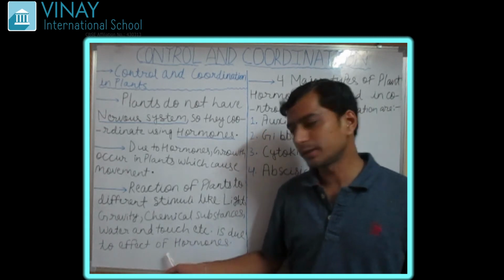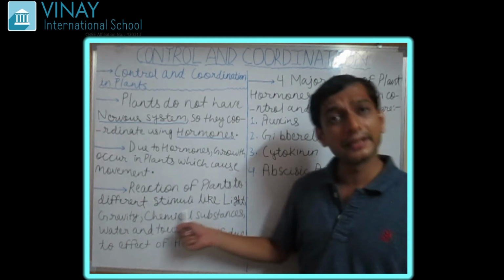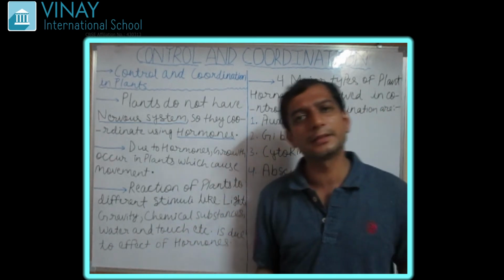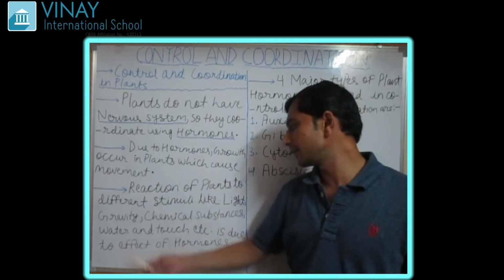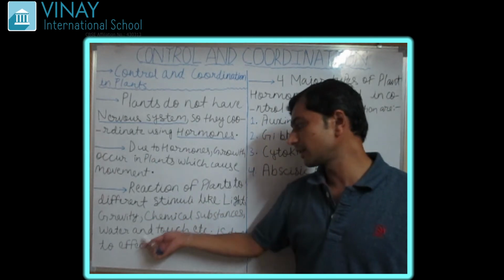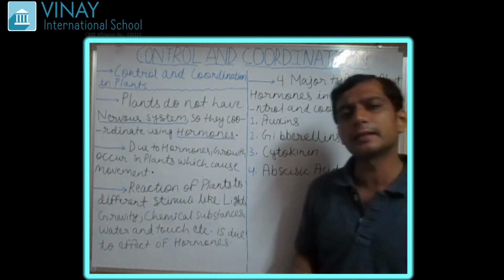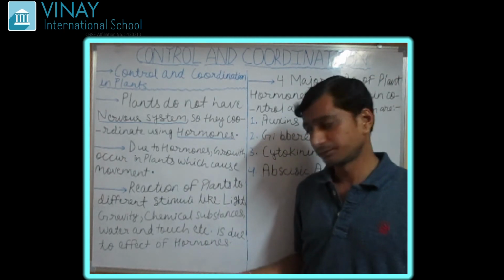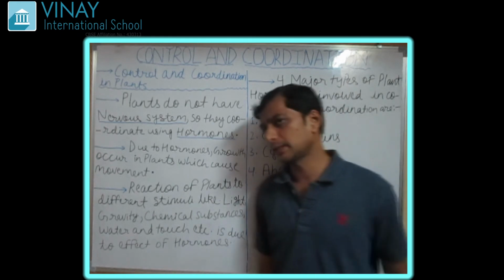Hormones play an important role in stimuli like light, chemical substances, gravity, touch and water.